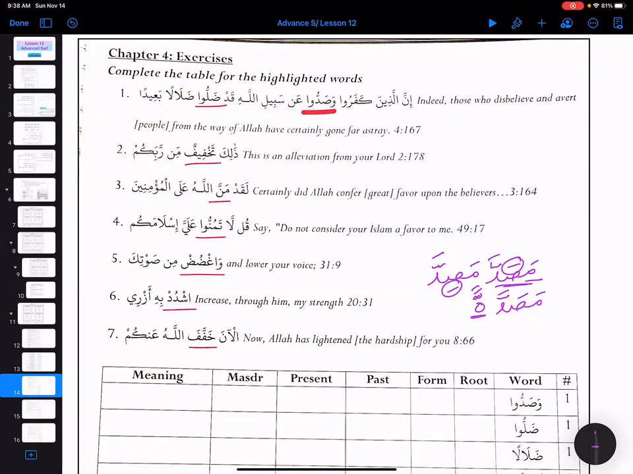And what would be the ism alah? Meem with kasra: misadda. One is with fatha, and the other one with ta marbuta, misaddatan, and then with kasra, misdadan.